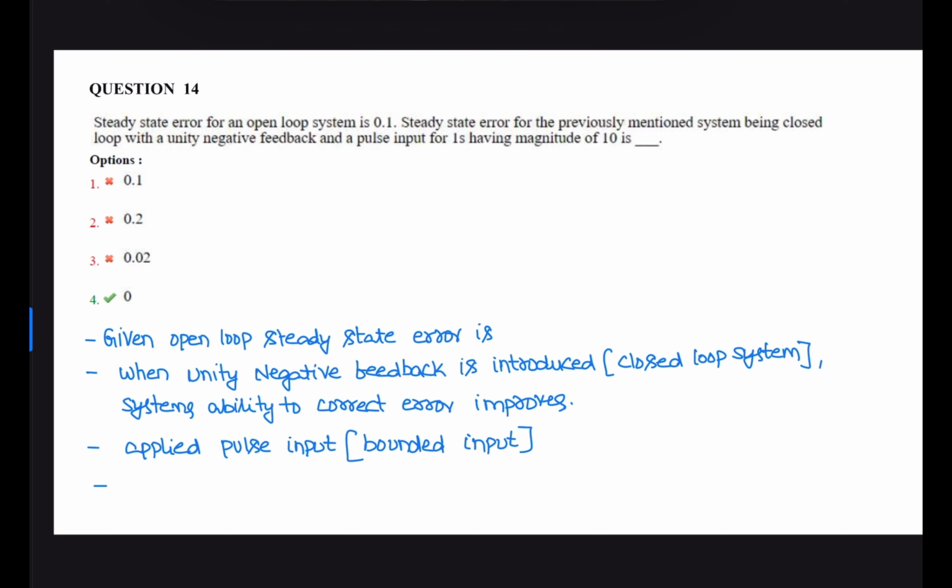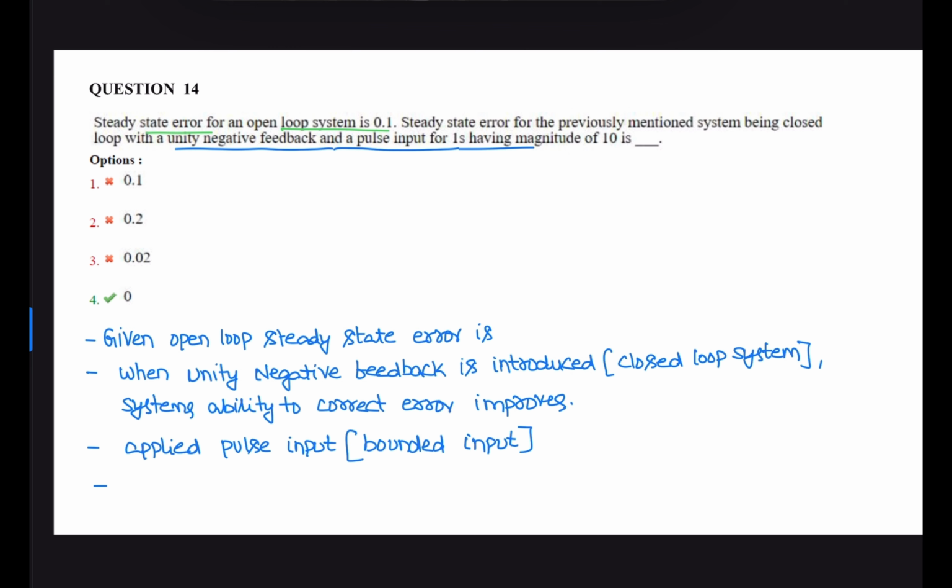The steady state error for an open loop system is 0.1. Given the steady state error for the open loop system is 0.1, the steady state error for the previously mentioned system being closed loop: this open loop control system is converted to a closed loop control system with unity negative feedback and applied a pulse input of 1 second having a magnitude of 10. Now what is the steady state error?